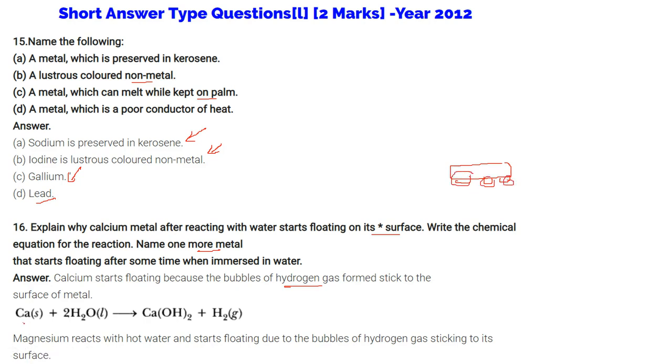So calcium combined with water gives calcium hydroxide and H2. This H2 is stuck with this formation. So there is another one. Magnesium reacts with hot water, and it also starts floating due to the bubbles of hydrogen gas sticking to its surface.